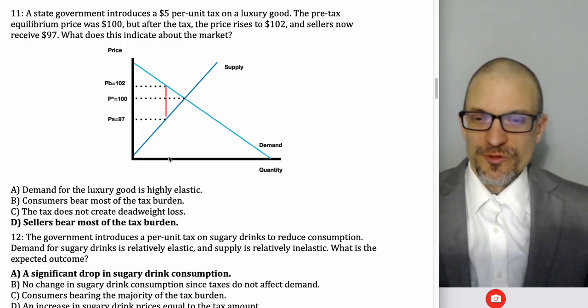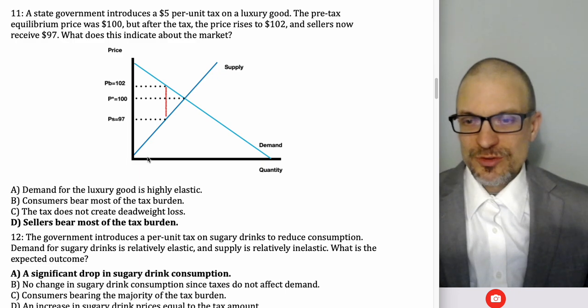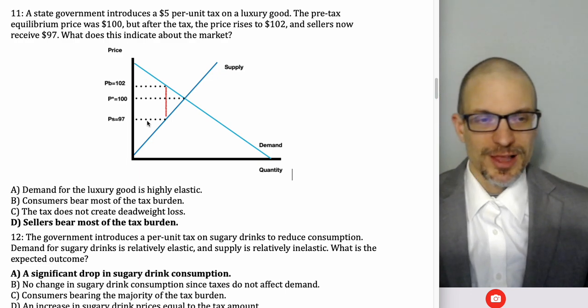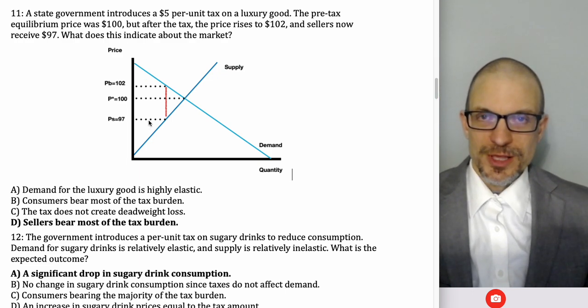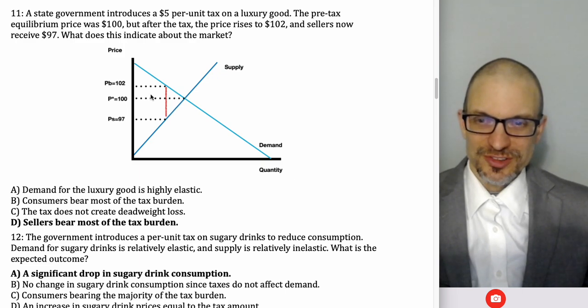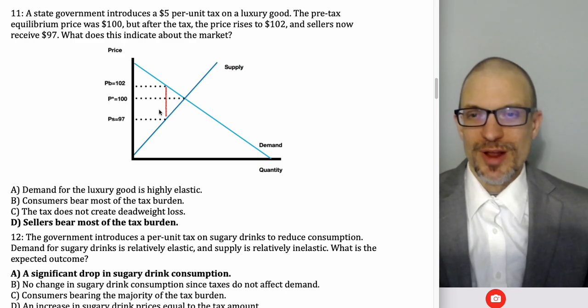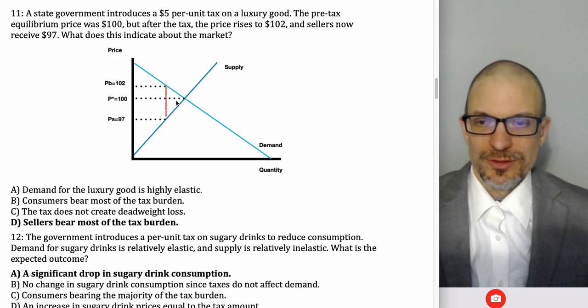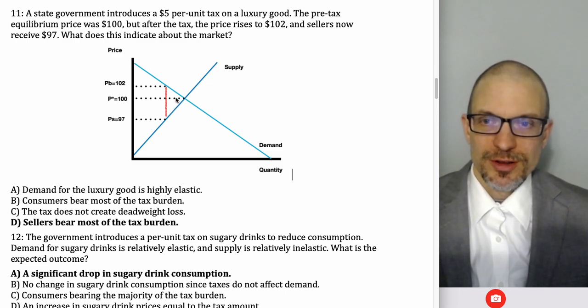Because the further down QT moves, maybe the quantity with the tax was actually right here. I got to shift this red line all the way down here. It's going to get a lot taller. It's going to be a lot bigger tax. There'd be a lot bigger deadweight loss, a lot smaller tax revenue. If we move this further to the right, it'd be a much smaller tax, much longer tax revenue rectangle. We'd have to actually run the numbers to see if it was bigger or smaller. And then certainly deadweight loss would be smaller.